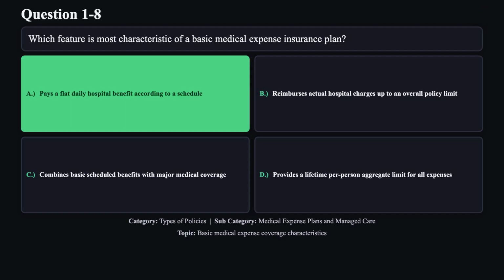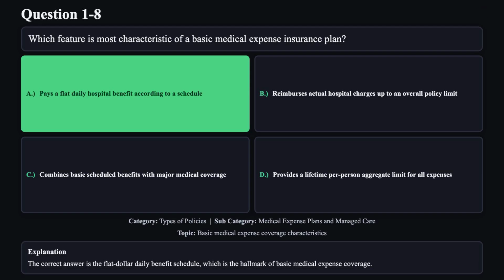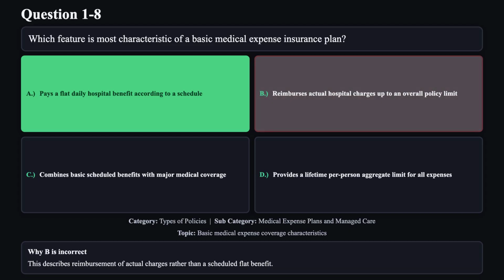The correct answer is A. The correct answer is the flat dollar daily benefit schedule, which is the hallmark of basic medical expense coverage. Reason B is not correct. This describes reimbursement of actual charges rather than a scheduled flat benefit.